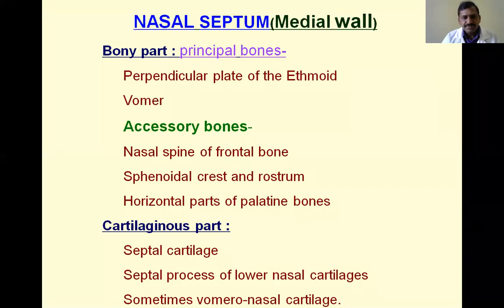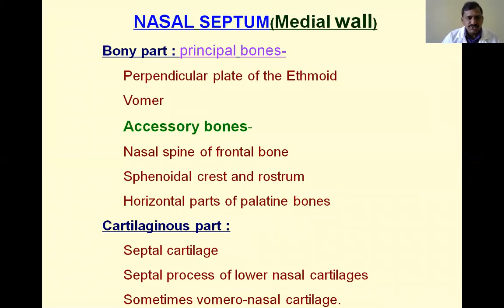Next, coming to another boundary, that is the nasal septum, or medial wall. The nasal septum is formed by bones and cartilages, and the anterior-most part is formed by fibrofatty tissue, but only a very small part; mostly it is formed by cartilages and bones.